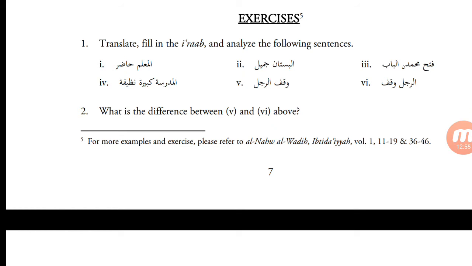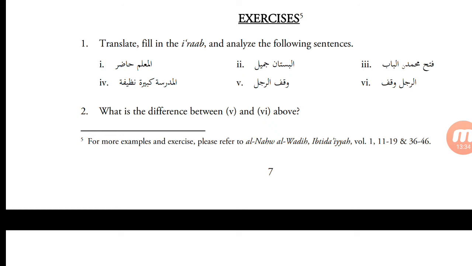Exercises. Translate, fill in the i'rab and analyze the following sentences. Al-muallimu hadirun. Al-muallimu, the teacher, hadirun, is present. This is a nominal sentence, al-jumlatul ismiyah. Al-muallimu is the mubtada, the subject. Hadirun is the khabar. Al-muallimu is ma'rifa. It is marfu'. Hadirun is the khabar. It is nakira and it is also marfu'.